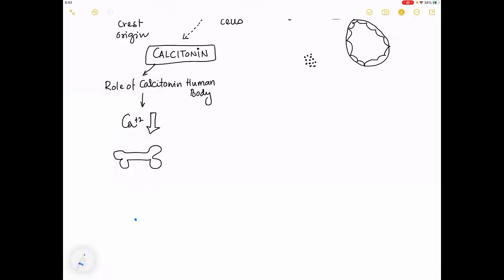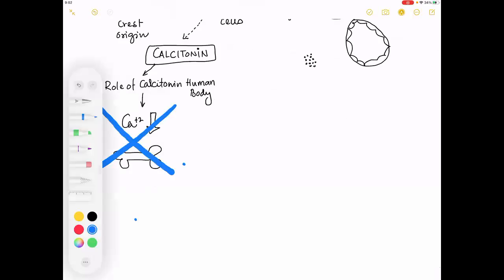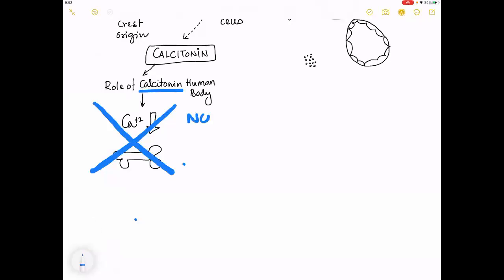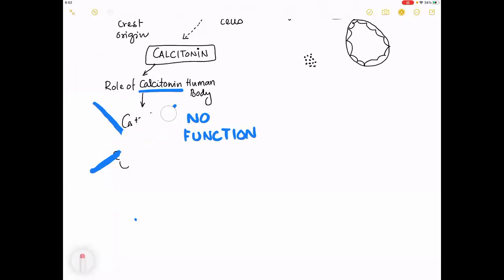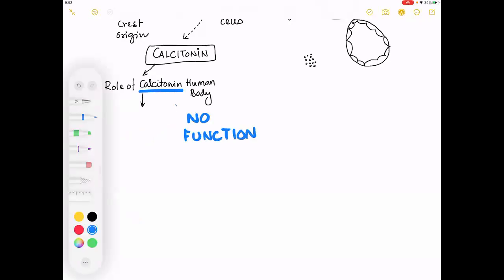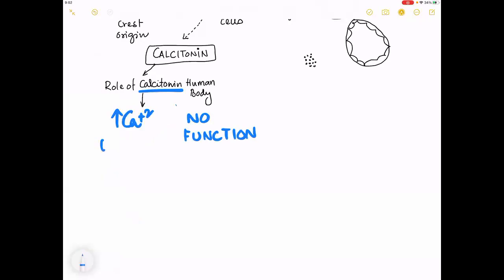The answer is this is the most important wrong thing that you have been taught. This is not exactly the thing that happens in a human body. In the human body calcitonin is with no function. That means even when the calcium rises in the blood, the human calcitonin is absolutely worthless.